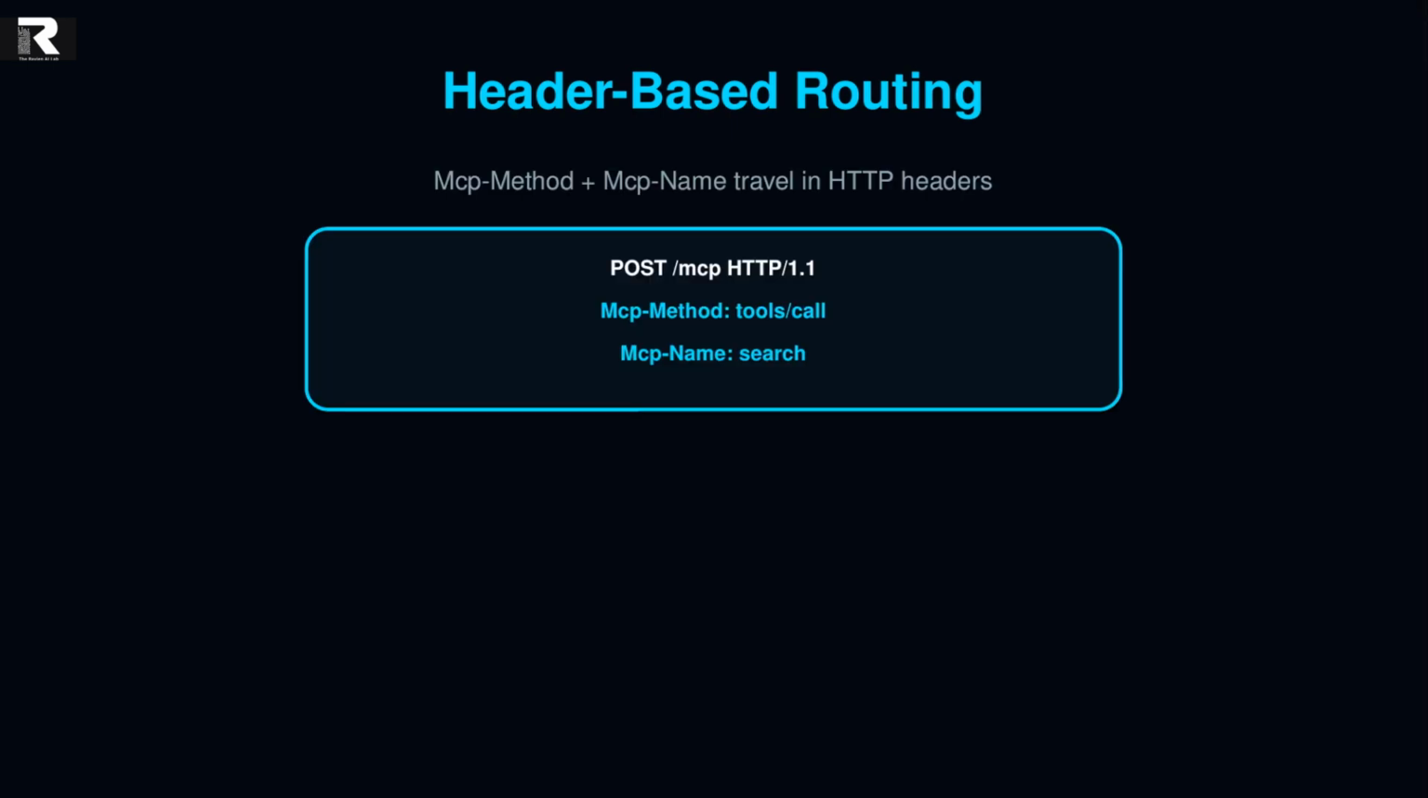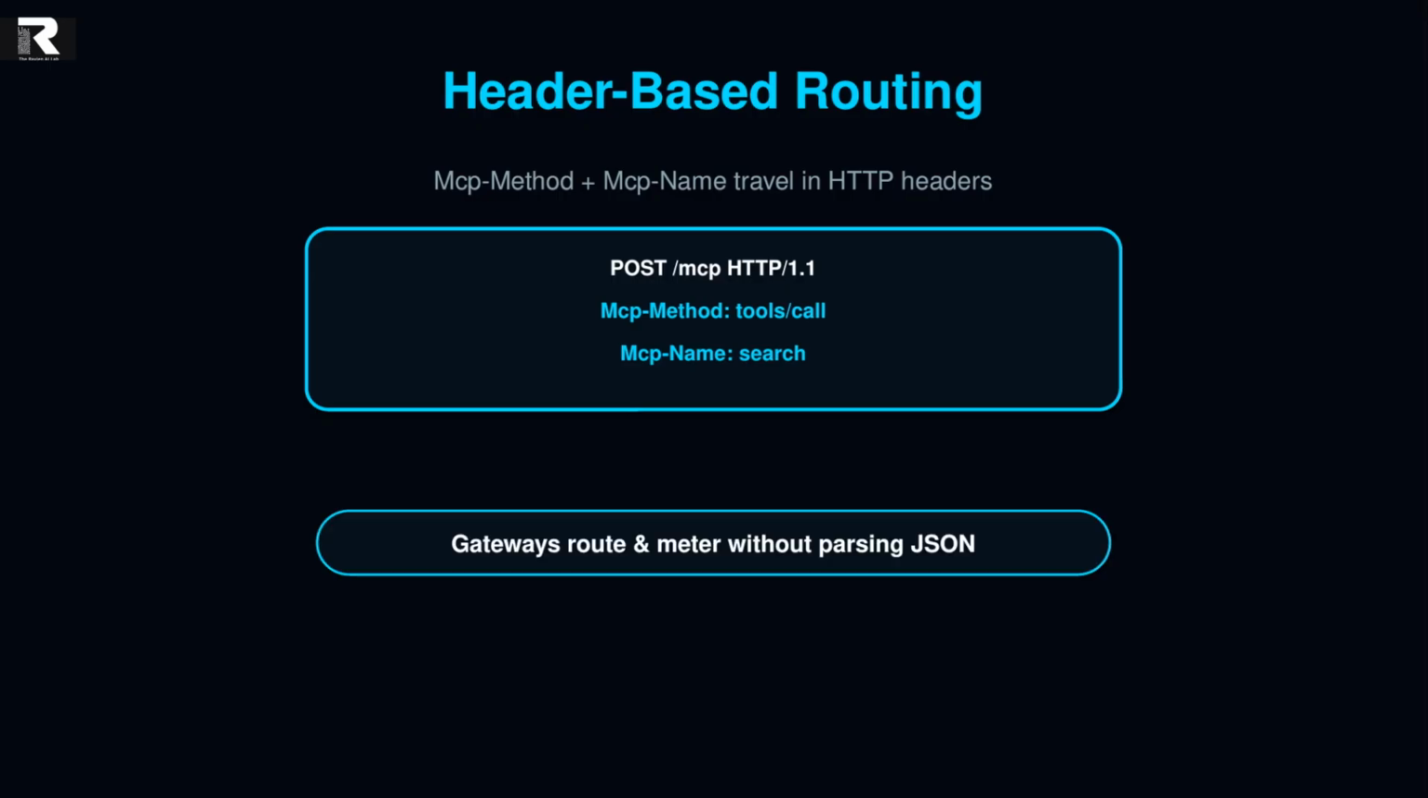Method and tool names now travel in 2 new HTTP headers, Mcp-Method and Mcp-Name. That means your gateway, your rate limiter, your WAF, can route and meter traffic by reading headers, not by parsing the JSON body of every request. That's a real performance and simplicity win for anyone running MCP infrastructure at scale.